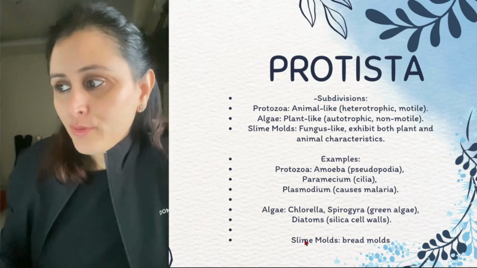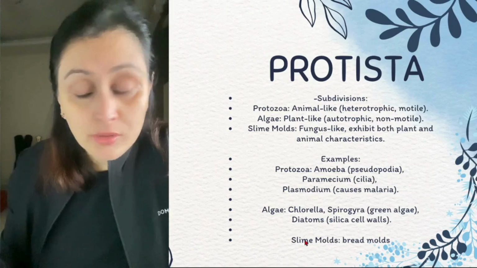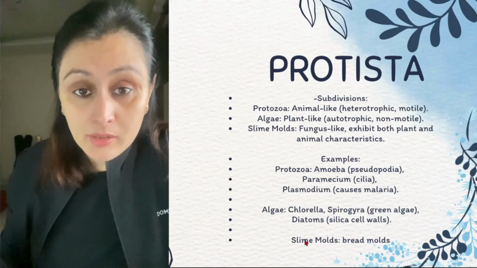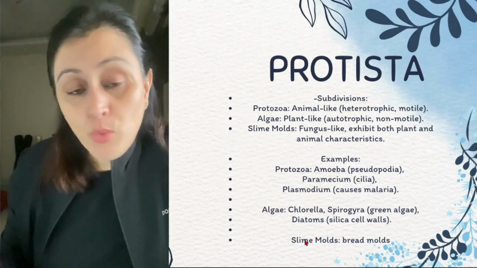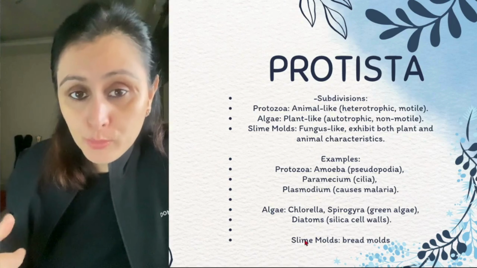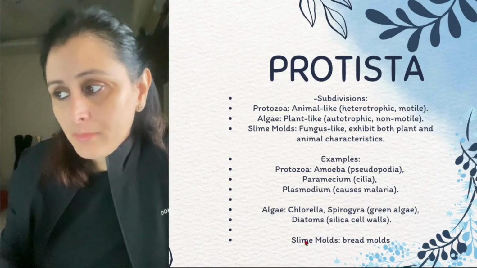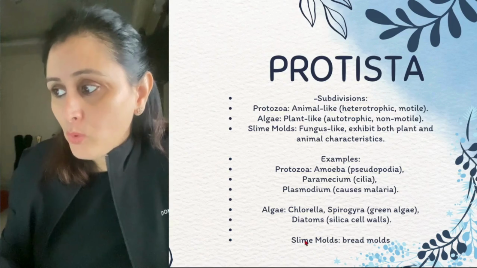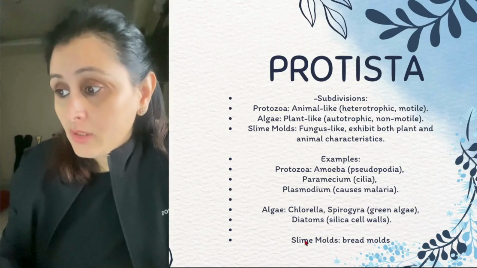Now we know protozoa, if animal-like, that means there will be a heterotrophic mode of nutrition, and they are motile. That means they can move from one place to another. When we come to algae, they are plant-like, so that means there is an autotrophic mode of nutrition and they are non-motile, right? Slime molds, on the other hand, exhibit both plant and animal-like characteristics, like fungus, right?